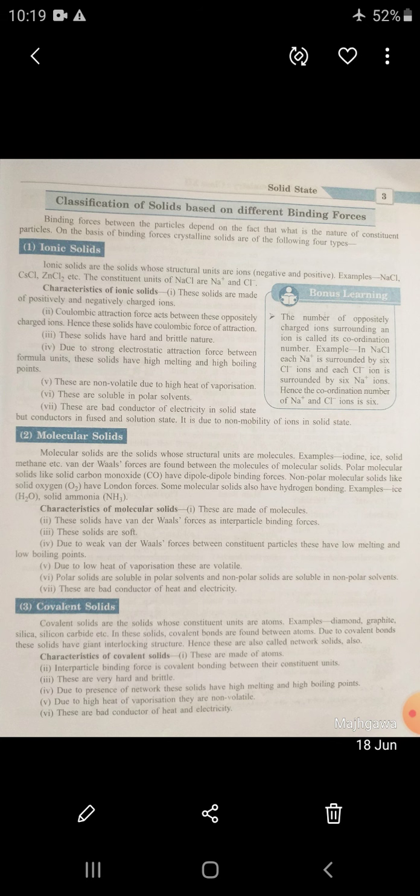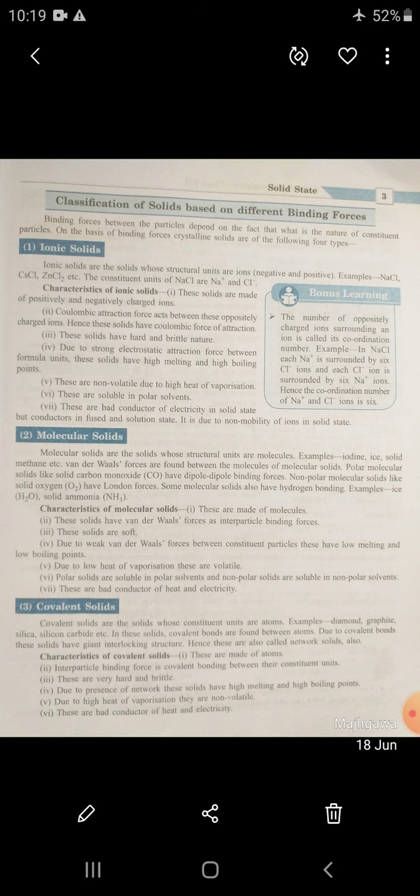So, dear student, on the basis of the force of attraction developed between them, or the different binding forces, we have classified solids into four categories: ionic solid, metallic solid, covalent solid, and molecular solid.